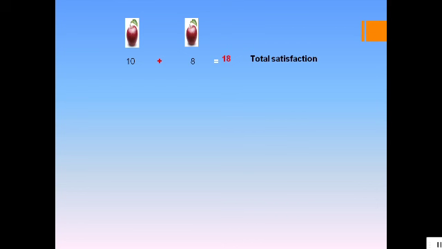So, here what have we done? We have added 10 plus 8. So, it is the sum total of satisfaction derived by consuming all the units of a given commodity. Or we say it is the sum total of utility derived by consuming all the units of a given commodity. We call this total utility. So, total utility is defined as the sum total of satisfaction derived by consuming all the units of a given commodity.